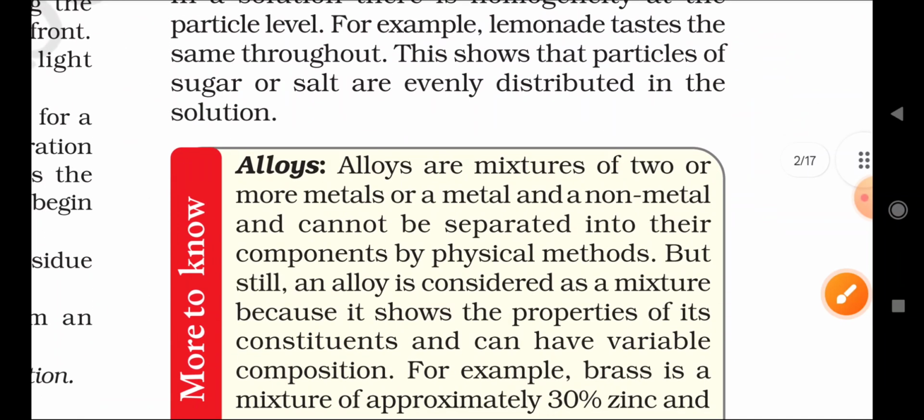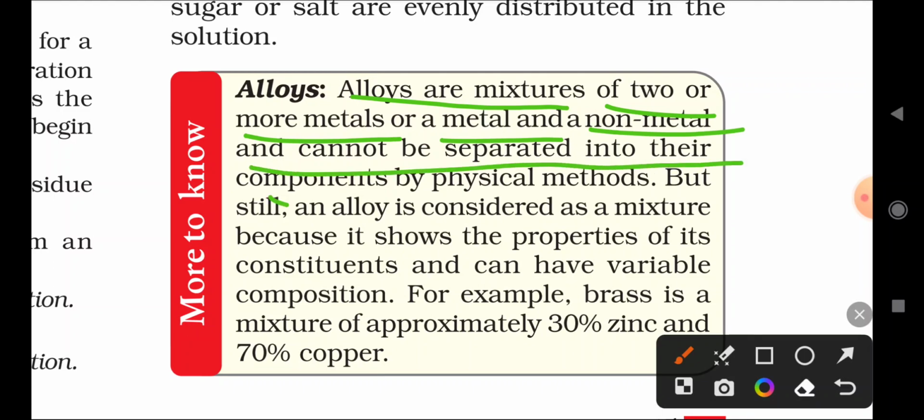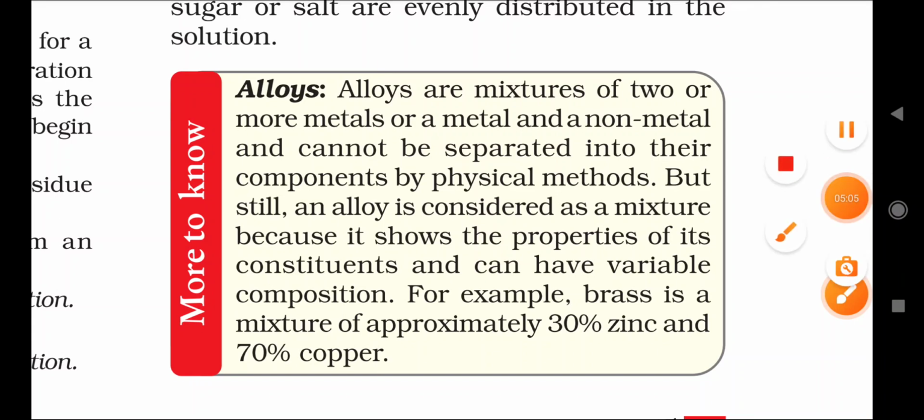Understood? Okay, next, alloys. What is the meaning of alloy? Again it comes for 1 mark definitions. Alloys are mixtures of two or more metals, or a metal and non-metals, and cannot be separated into their components by physical methods. Simple definition.